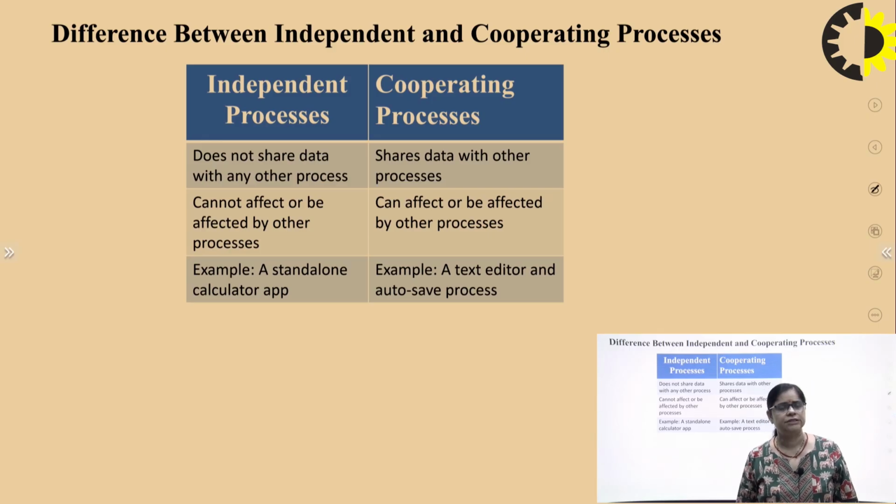First we will discuss what a cooperating process is. We should keep in mind that a cooperating process means sharing data with other processes, right?